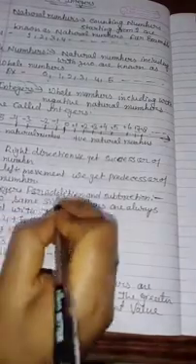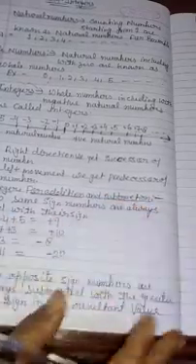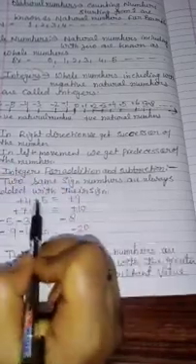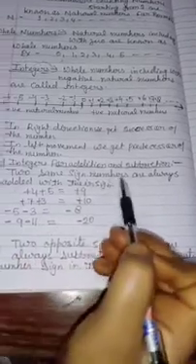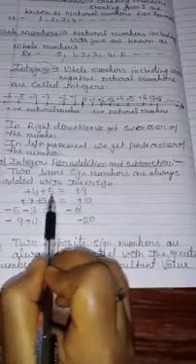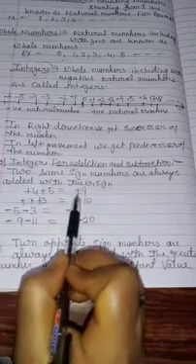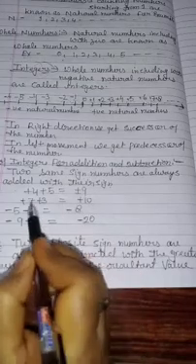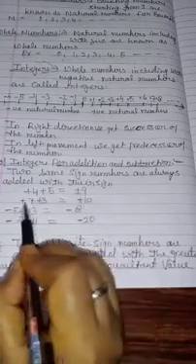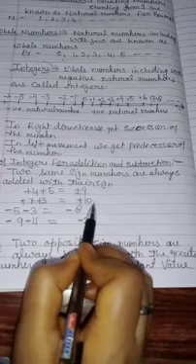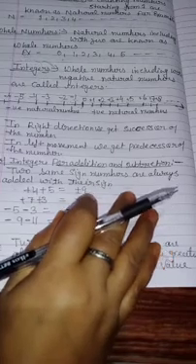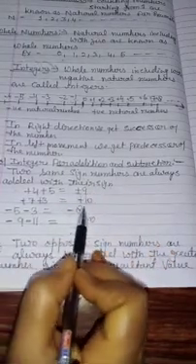See, for addition and subtraction, rule number 1 I have written: two same sign numbers are always added with their sign. Suppose I have +4 and +5, so what will you do? 5 + 4, 9. What sign will you put in front of it? Whatever sign both the numbers have. See, 7 + 3, 10. Both numbers have the same sign, so you put that sign in front. Generally we do not write it when solving problems, but when we solve integers, at that time we will keep the sign also.